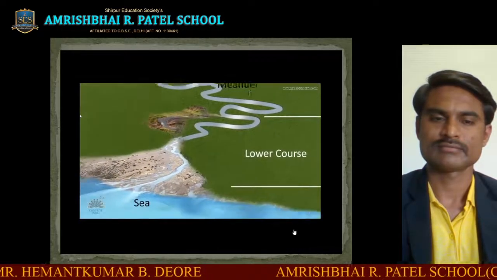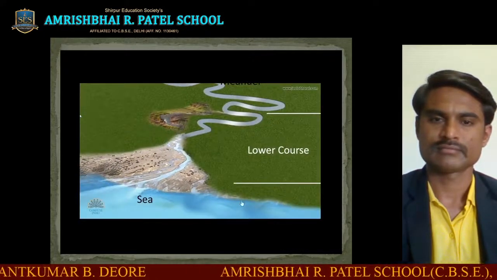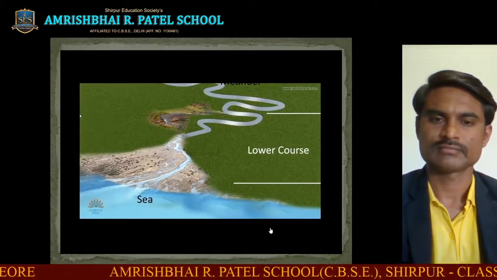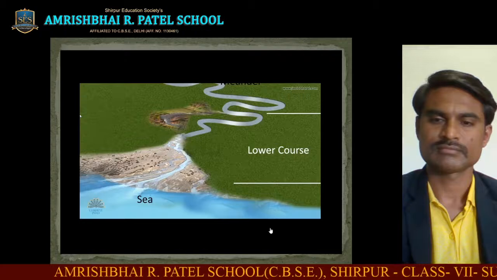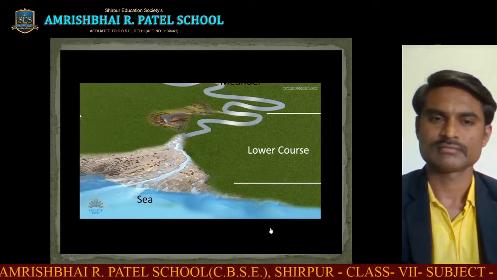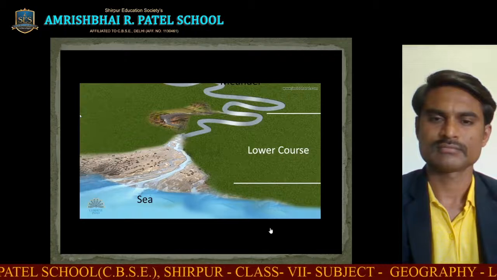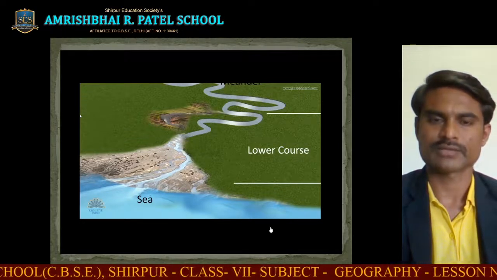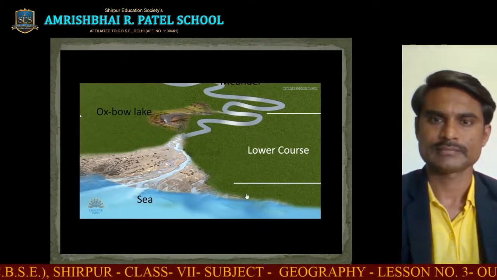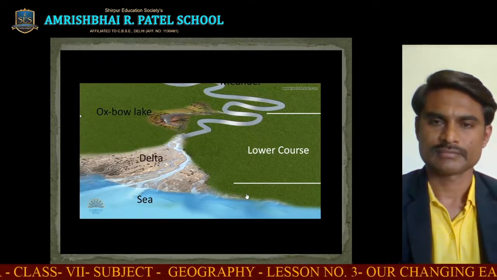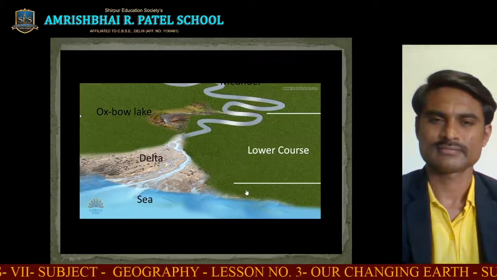The third part of the river is the lower course, which has a gentle slope and is almost flat. The river channel is usually at its widest and deepest here because the amount of water flowing within the river is at its greatest. Oxbow lakes are conspicuous features in the lower course of a river, apart from the deltas where the river drains into seas.